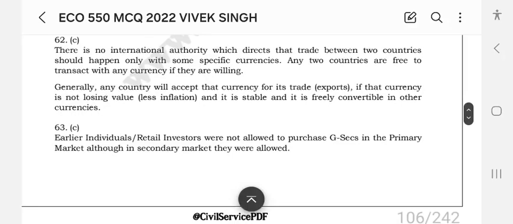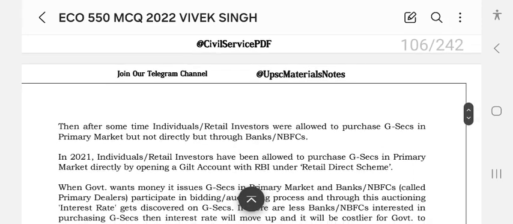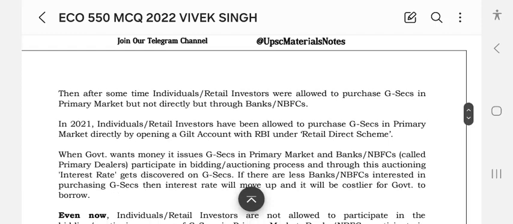Earlier, individuals or retail investors were not allowed to purchase G-Secs in the primary market, though in the secondary market they were allowed. Later, they were allowed to purchase G-Secs in the primary market, but not directly, only through the banks or NBFCs. In 2011, individual or retail investors were allowed to purchase G-Secs in the primary market directly by opening a gilt account with the RBI under the retail direct scheme.